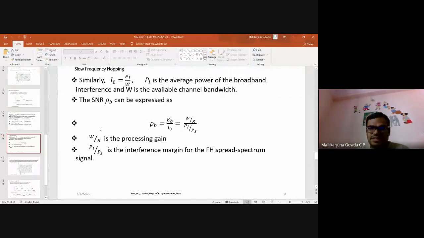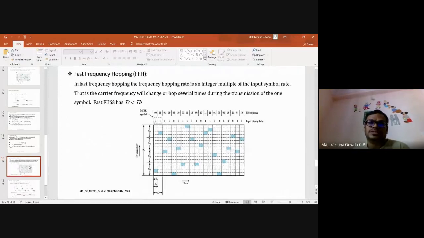So with this, let me go to the next one, that is fast frequency hopping. In fast frequency hopping, the hopping rate will be greater than or equal to the symbol rate. As I said, it will hop multiple times for transmitting one particular symbol. In case of slow frequency hopping, the hopping rate will be less than the symbol rate. But in this case, it hops multiple times per symbol. That is what fast frequency hopping is.